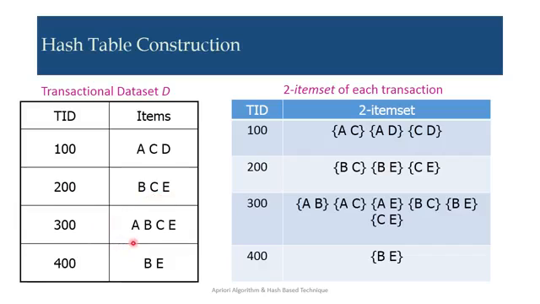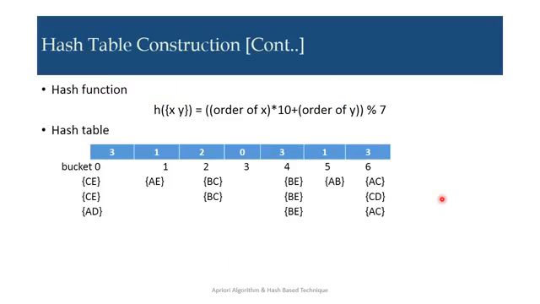For 300 we are having ABCE, that is AB, AC, AE, BC, BE and CE. For 400 we are having only BE. So these are the list of two item sets generated from our table. Now in our next step we'll find what is the position of individual sets in our bucket.